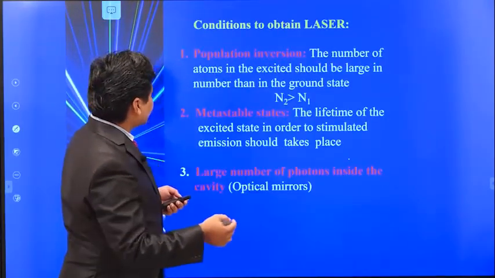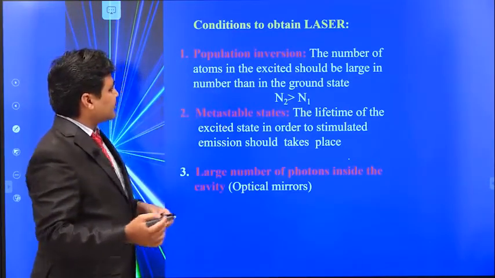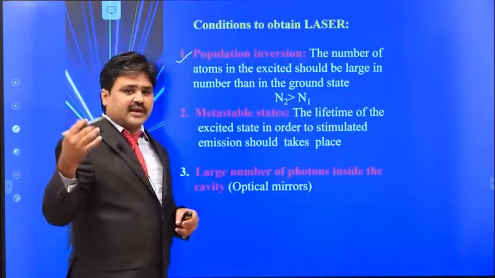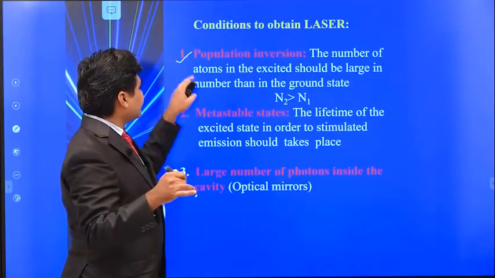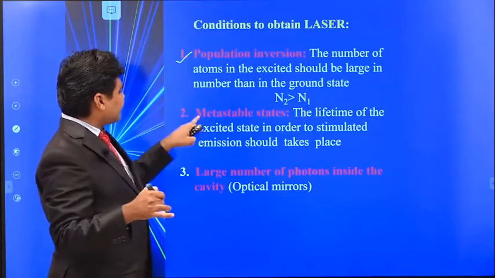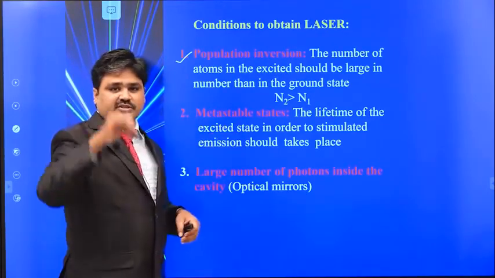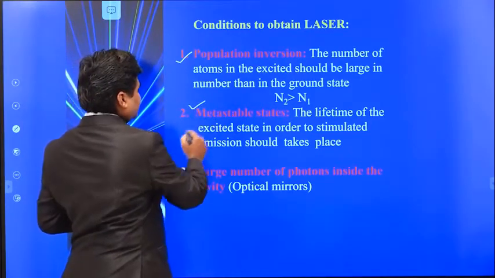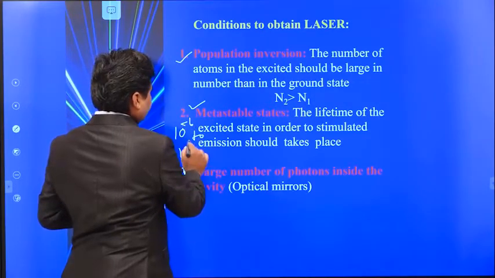So how do we get lasers? To obtain a laser, the first condition is population inversion. That means we need more atoms in the excited state, and that is why we need population inversion. The second is the metastable states. The electron has to spend more time in the excited state, so for stimulated emission we need metastable states, which means the lifetime should be 10 power minus 6 to 10 power minus 3 seconds.